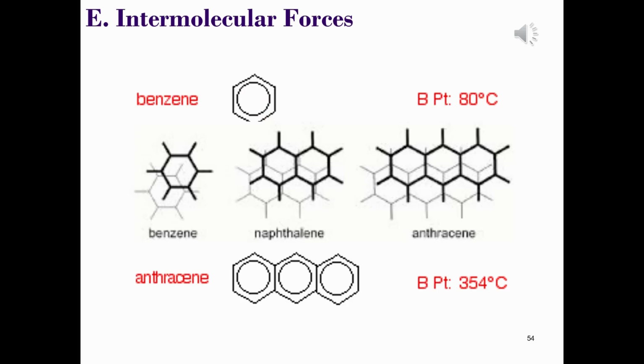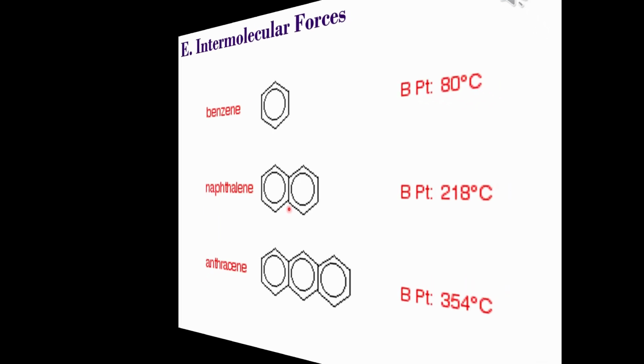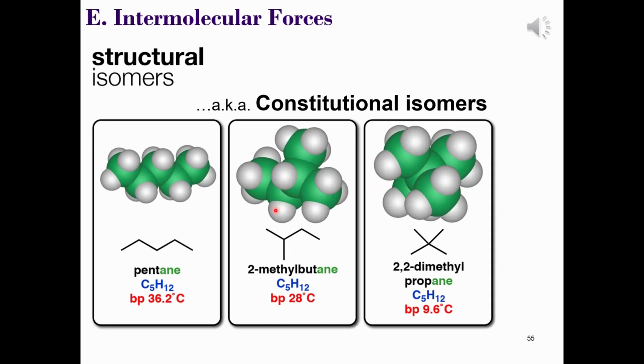However, what if we introduce some branching in a straight-chained alkane and change the surface area in this fashion, but keep the number of electrons and the molecular weight the same? Here we have some structural or constitutional isomers of pentane. The space-filling representations allow us to see how changing the shape of a molecule affects its surface area and how this will impact the number of points of contact between each of these individual molecules. Let's see if we can now account for the boiling points.